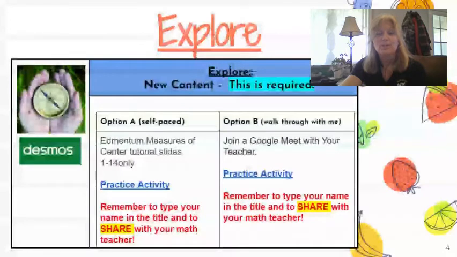Okay, explore. So remember, this is the required part, and this is where you're going to have the activity. If you're choosing option A, you're going to do it on your own. You are going to go into the Edmentum activities and look at the tutorial on the measures of center. So make sure you do that before you do the printed activity or the practice activity. And then if you're doing option B, that means you're going to join me for the Google Meet, and we're going to do the activity together. A lot of people really enjoyed that last time because you got your work done really quick.